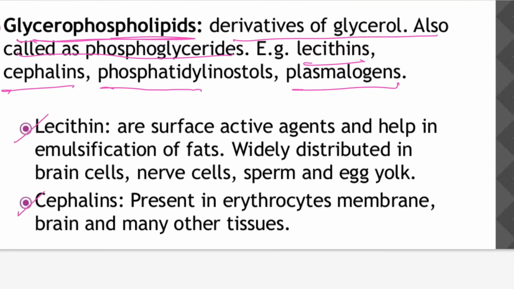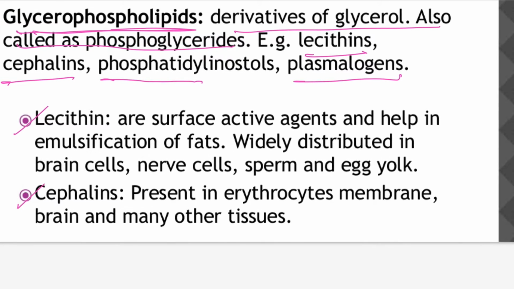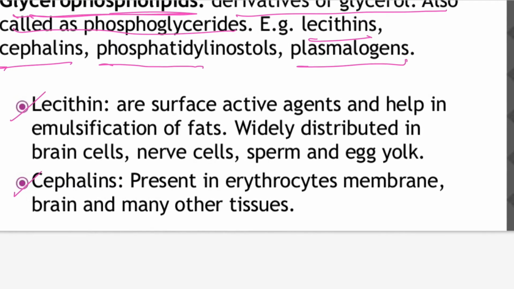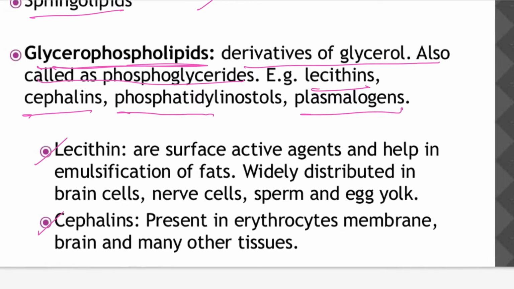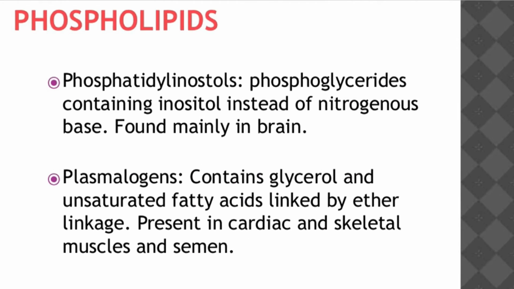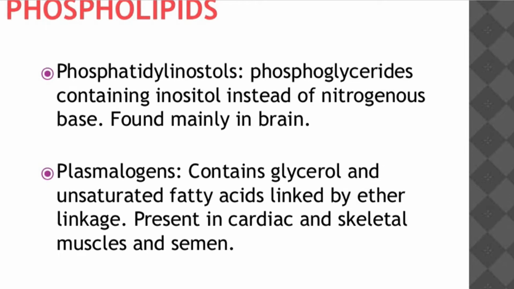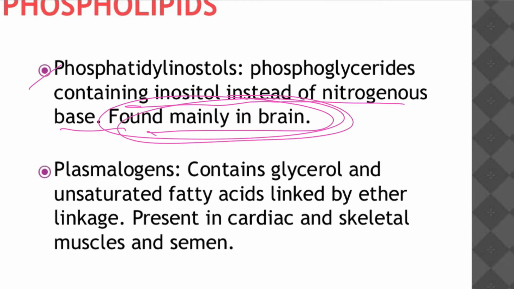Lecithin is a surface active agent that helps in emulsification of fats, we know that process. It is widely distributed in brain cells, nerve cells, sperm and egg yolk. Cephalins are present in the erythrocyte membrane, brain and many other tissues. Phosphatidylinositols are phosphoglycerides containing inositol instead of a nitrogenous base, found mainly in the brain.